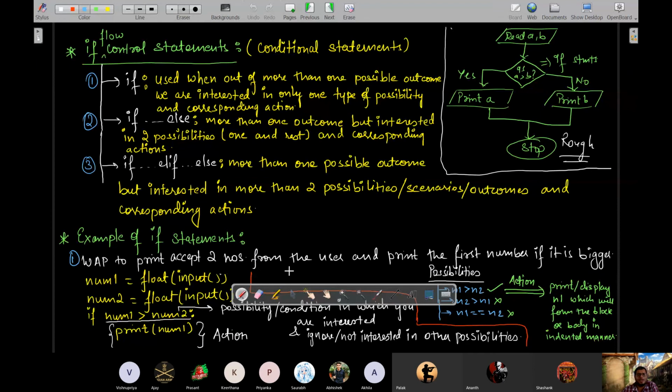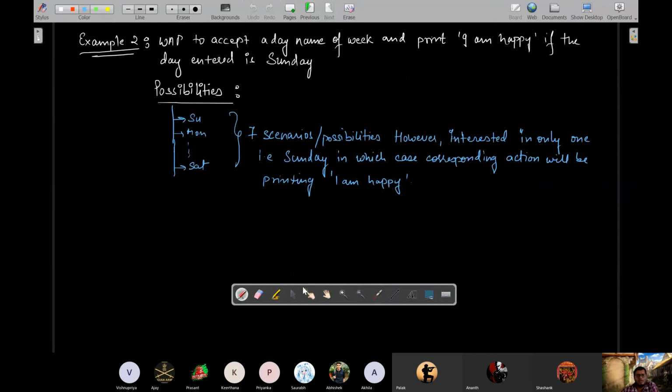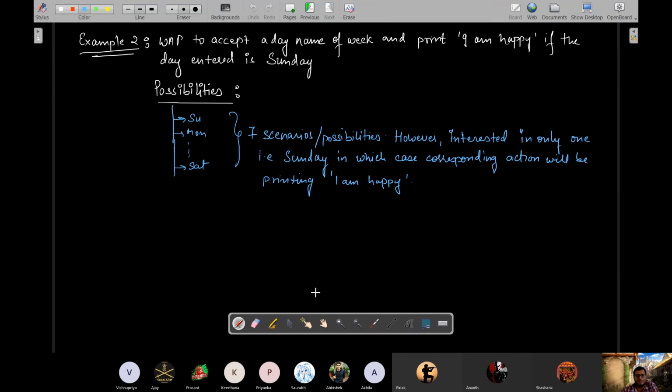So of course we are clear that here in the program, the action, printing of I am happy, will be in the body of the if statement. So what will we write as the answer? day is equals to input only, because it is going to be string type.